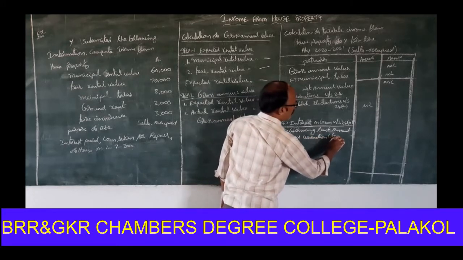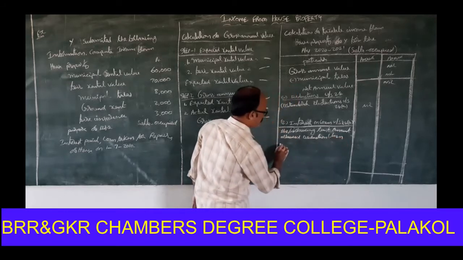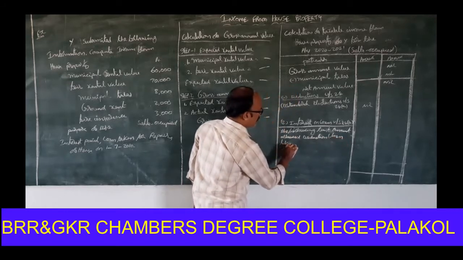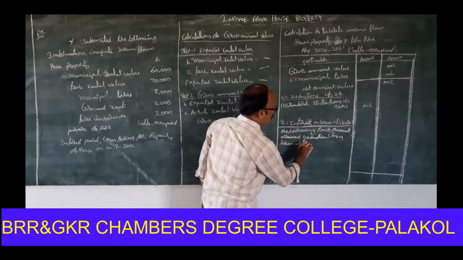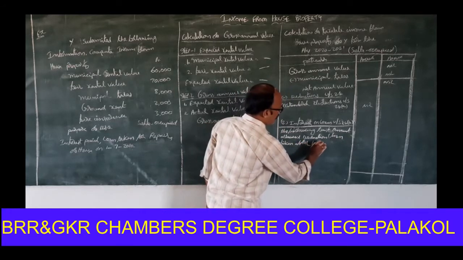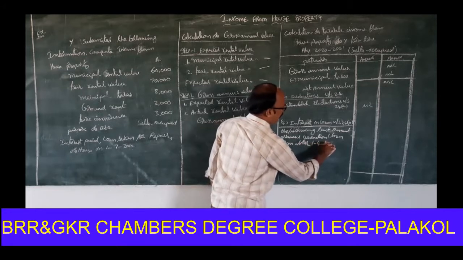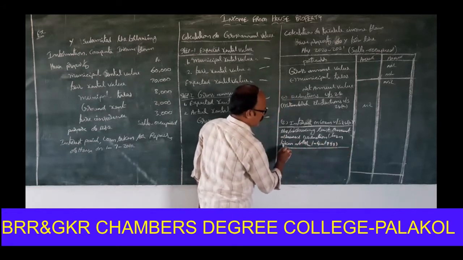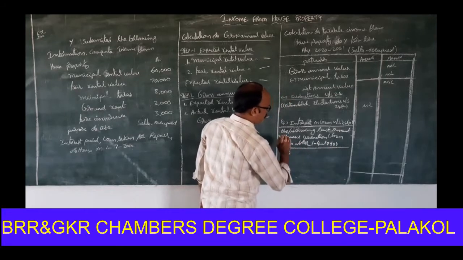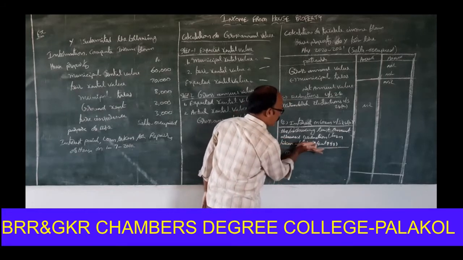Loan taken after 1/4/1999. That's why, point 1, actual amount paid.